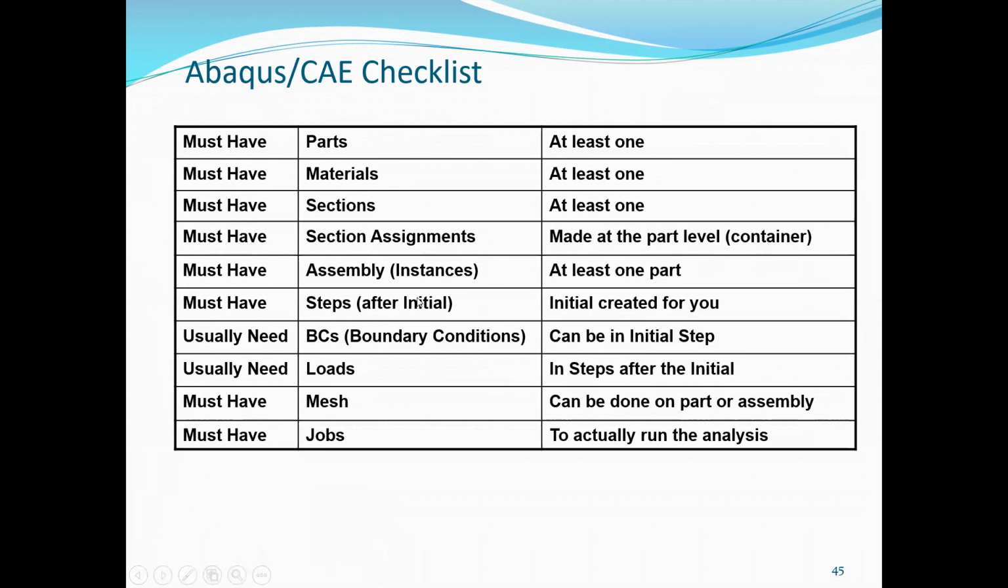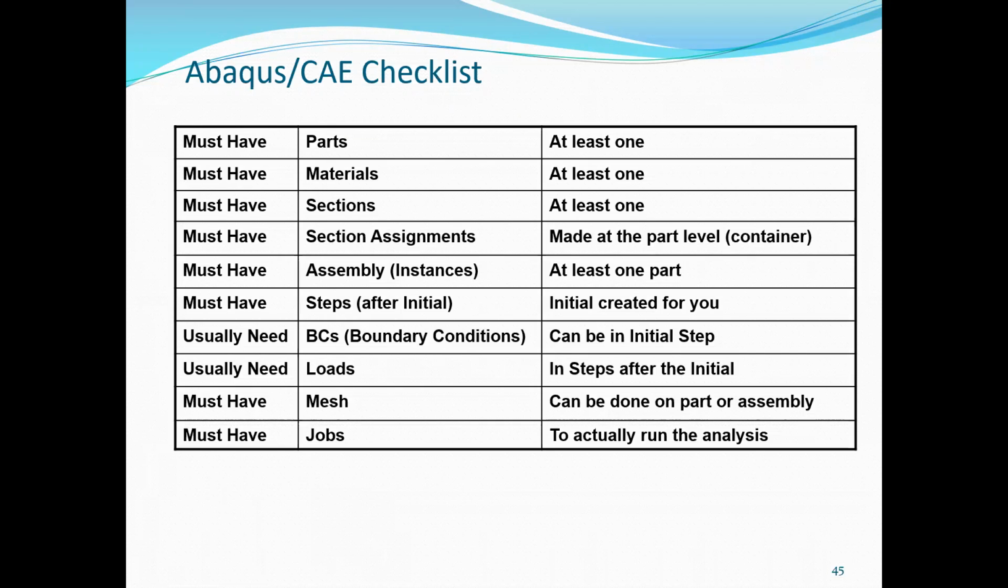Then it must have steps after initial. The initial step is the default step. Abacus creates the initial step for us, and we cannot delete or edit it. So after the initial step, we have to define the step, where we define the type of analysis. Then we usually need boundary conditions, which can be in the initial step, and usually need loads. It must have a mesh, and it must have a job to actually run the analysis.